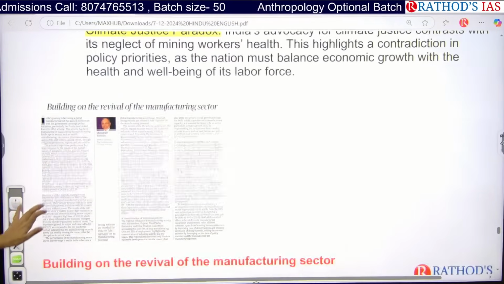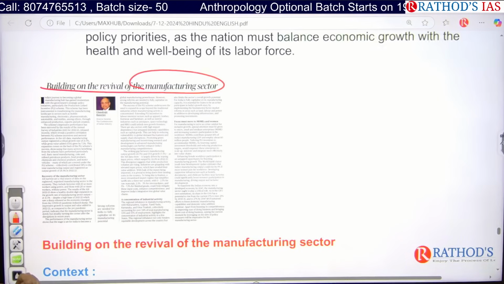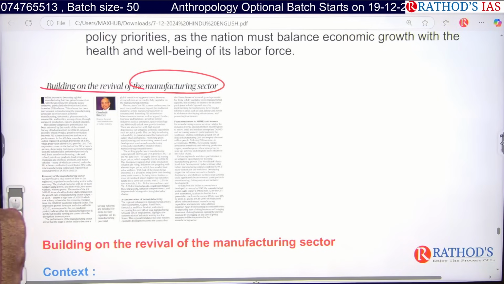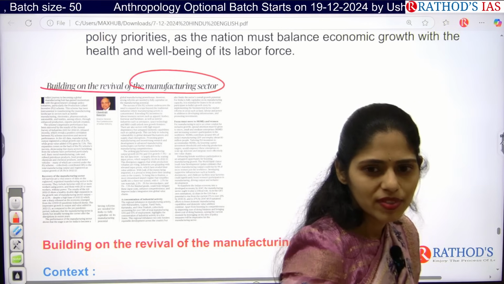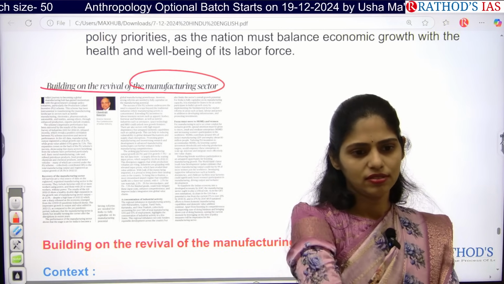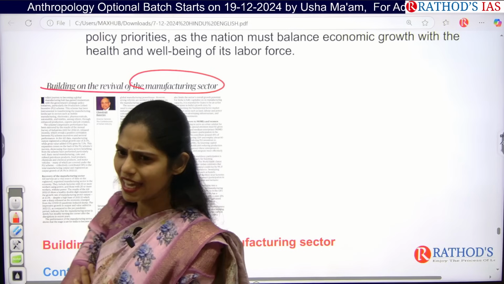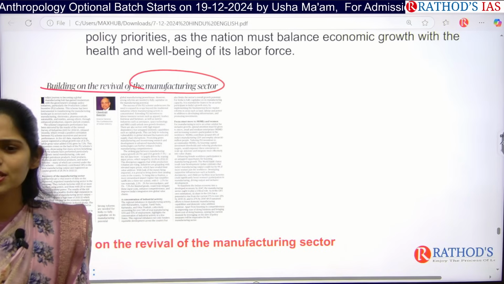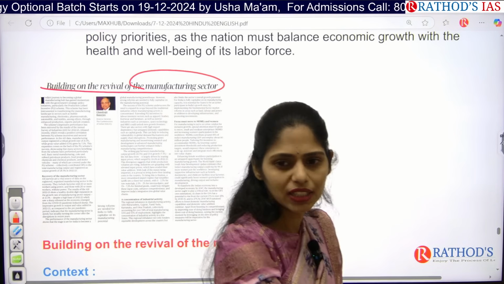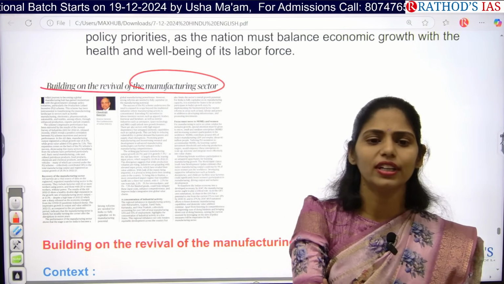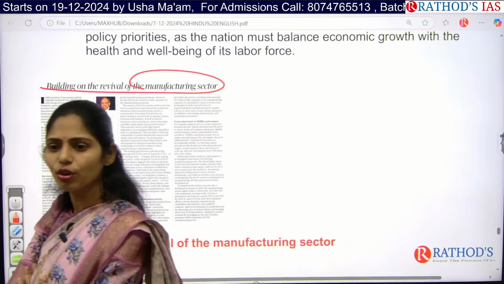And see this article, building on the revival of the manufacturing sector. What is happening in our manufacturing sector? Are our core industries working well? Which are our core industries? Fertilizers, electricity, refineries, natural gas, steel, coal, cement and crude oil. So we have 8 core sectors. What is happening in these sectors? Is the growth increasing or decreasing? Decreasing growth. What is the important reason for decreasing growth?